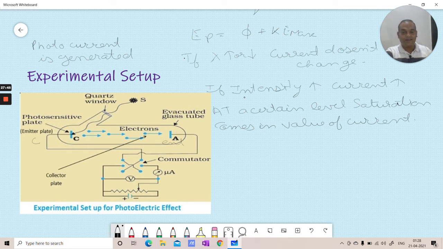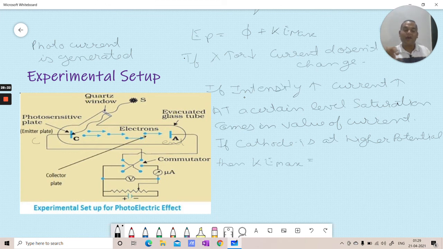So if I write it: if cathode is at higher potential, then kinetic energy max, because even if one electron reaches the anode, there is electric current getting generated.